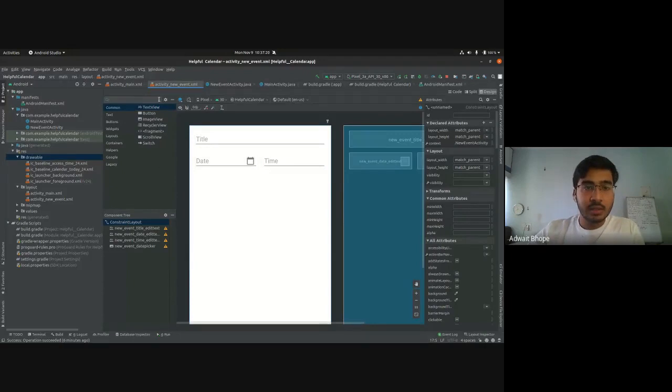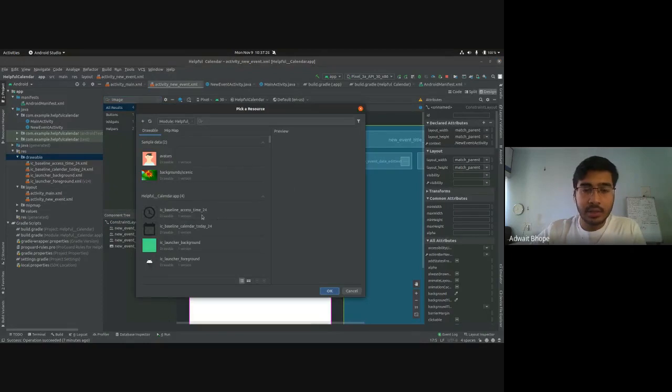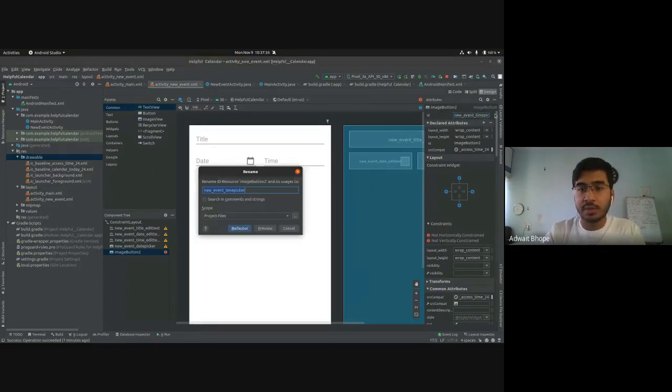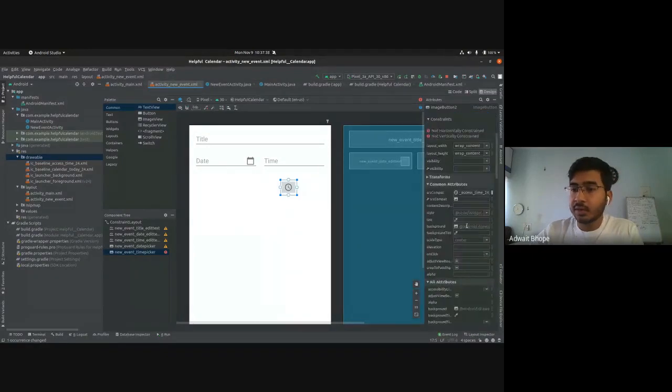So again, get an image button from the palette and click on access time, and it will come up. I'm going to edit the ID, name it new event time picker, and I'll change the background as well.